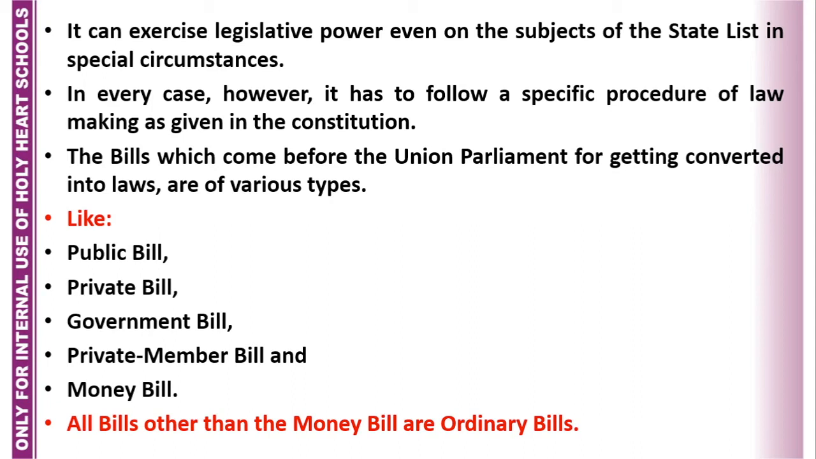The bills which come before the Union Parliament for getting converted into laws are of various types: public bill, private bill, government bill, private member bill, and money bill. All bills other than the money bill are ordinary bills. I have discussed all these bills with examples while talking about the key terms. So you must remember what is given in the key terms: what is a public bill, private bill, government bill, private member bill, and money bill. This was done during the discussion of the key terms.